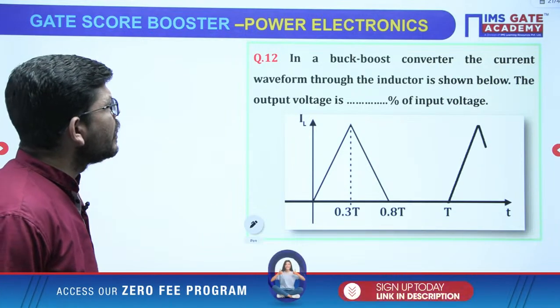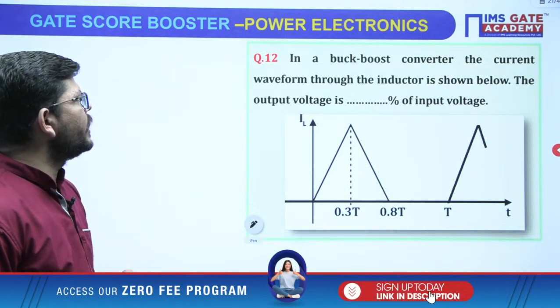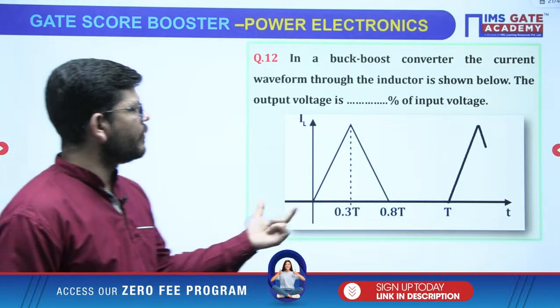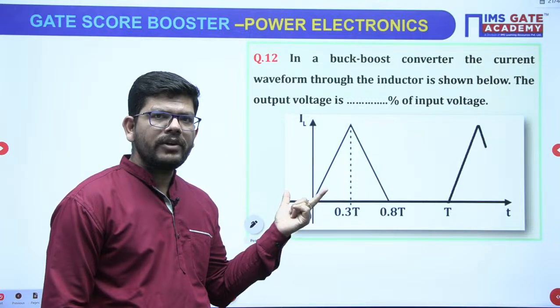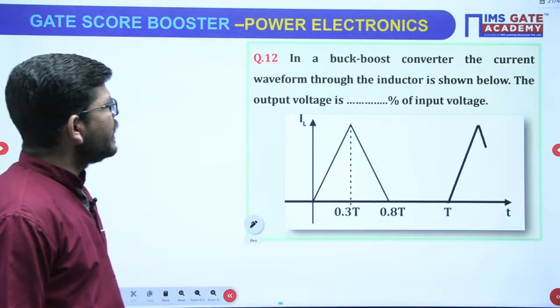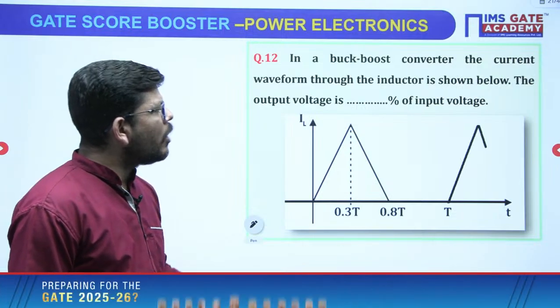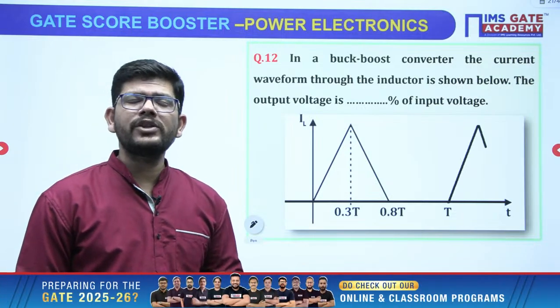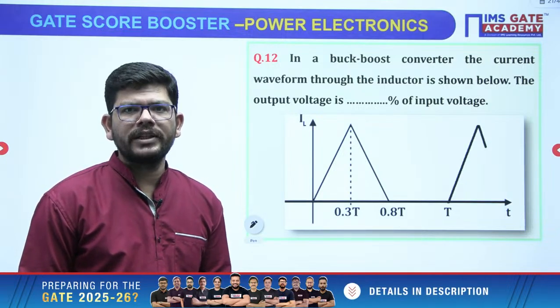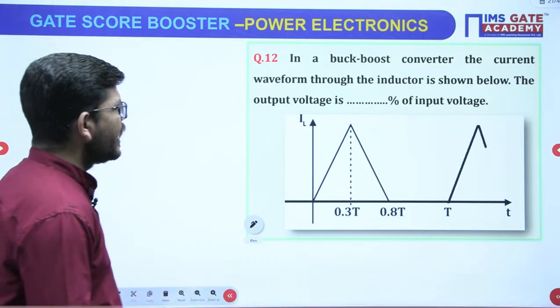Okay, now in a buck boost converter, the current waveform through the inductor is shown in the figure. So if you look at this waveform, it is discontinuous, right? Then the output voltage is how many percent of input voltage. So the ratio of output voltage is how much percentage of input voltage. Okay, this is what we have to calculate here.